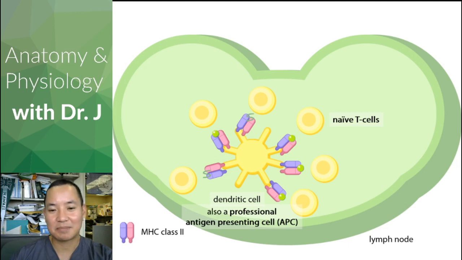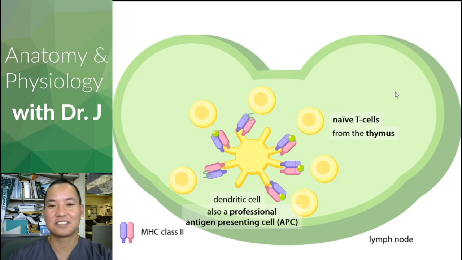Now, misconception: naive does not mean stupid. Naive just means unlearned. So they're not fully trained yet. It doesn't mean they're stupid, they just haven't learned what they need to yet. So naive T cells are just like our pre-health majors, right? They're not quite full professionals yet, they're learning. These professional antigen presenting cells, these dendritic cells, are like your professors. We take this material, we digest it, and then present it to you to help train you for your future jobs. That's why we're professionals.